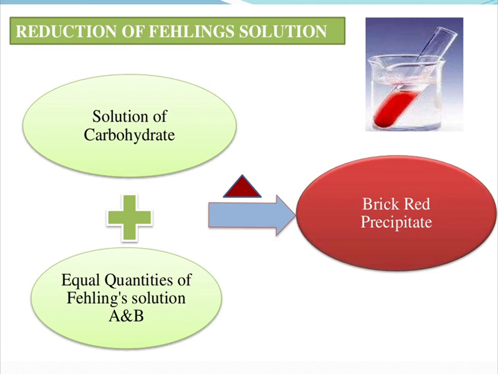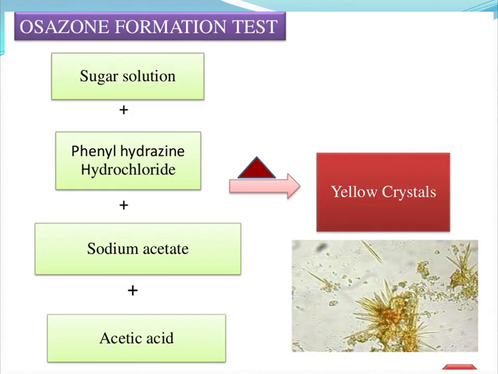Next test is the reduction test, nothing but reduction of Fehling's solution, Fehling's test we can say. Here, the sample solution is treated with an equal quantity of Fehling's solution A and B. On heating, it gives a brick red precipitate, which indicates the presence of reducing sugars.